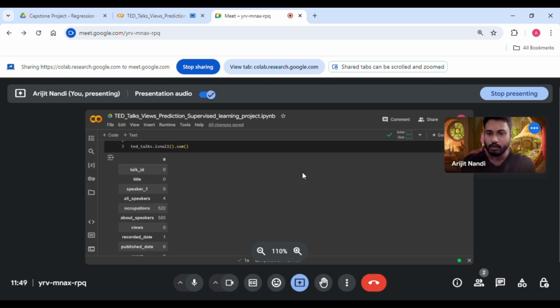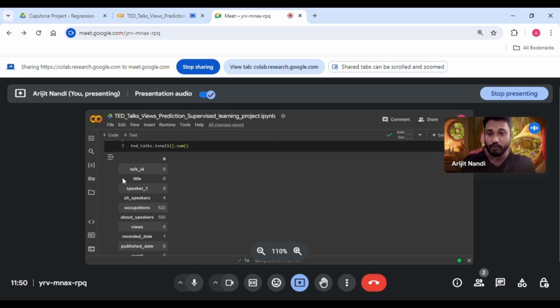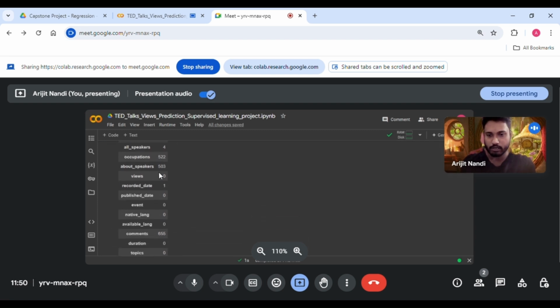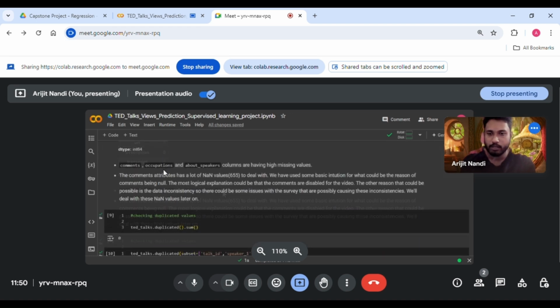Let's move on to checking for null values, whether any are present or not. By calling isnull and then summing it up, we can see how many null values there are. Occupation has 522 null values. About speaker has 503 null values. Comments has 655 null values. I will handle this later on. These three columns have the highest missing values.